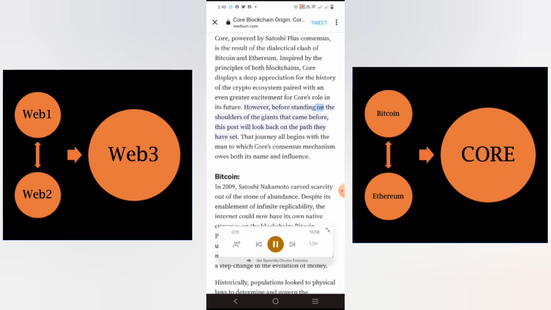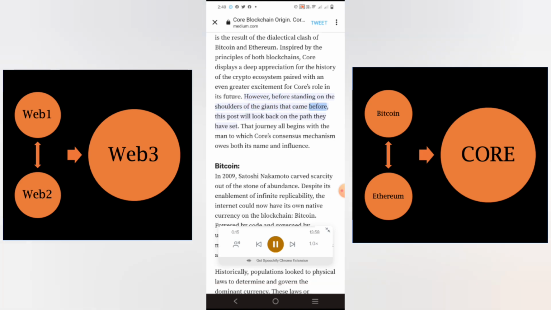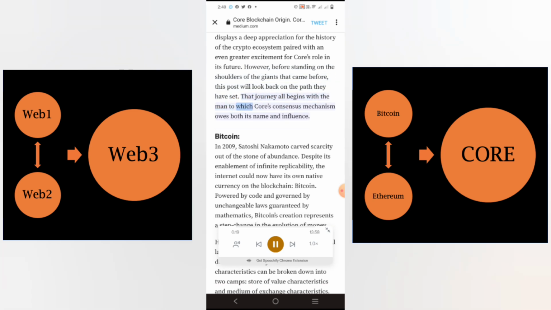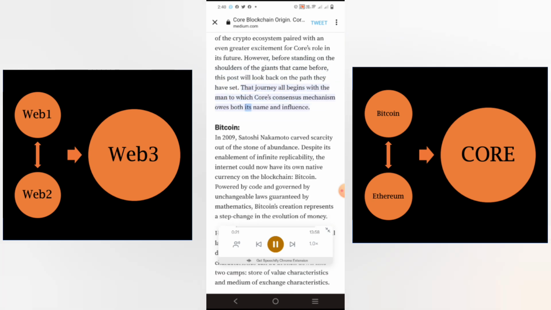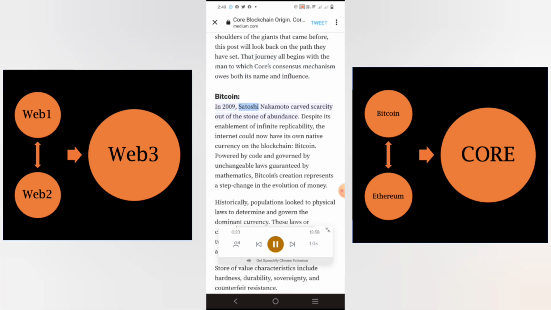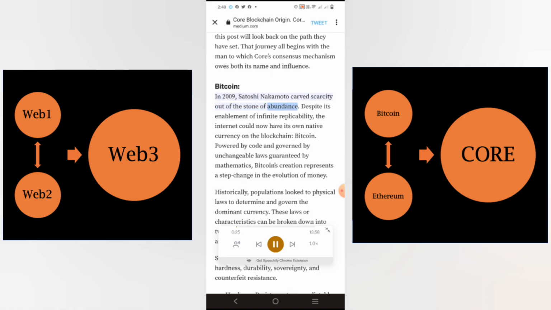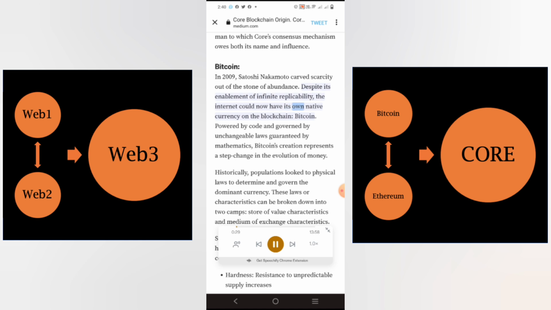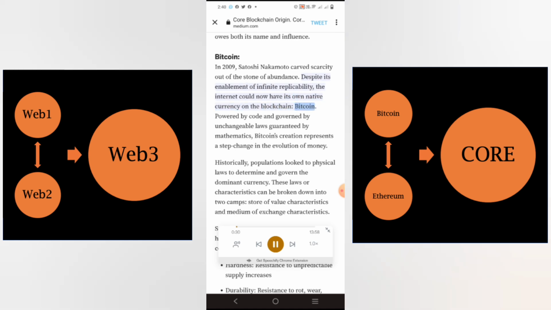However, before standing on the shoulders of the giants that came before, this post will look back on the path they have set. That journey all begins with the man to which Core's consensus mechanism owes both its name and influence: Bitcoin. In 2009, Satoshi Nakamoto carved scarcity out of the stone of abundance. Despite its enablement of infinite replicability, the internet could now have its own native currency on the blockchain, Bitcoin.